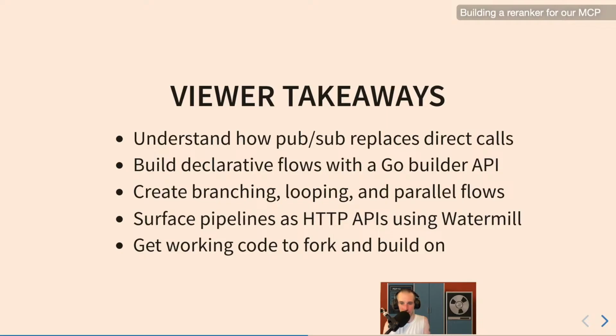And this API should allow us to do some of the more complicated things that make up an agent, which is branching. Dynamic branching would even be the coolest thing. Looping, doing things in parallel, right? Like doing calls in parallel.